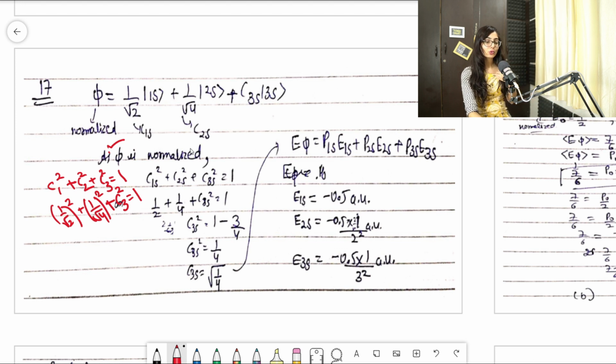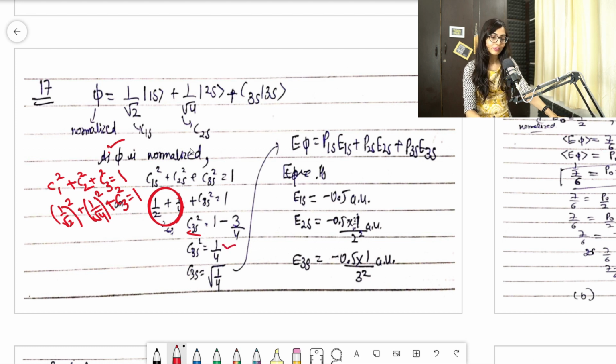This 1 by root 2 square will become 1 by 2, and 1 by root 4 square will become 1 by 4, and this will be c3 square is equal to 1, clear. So now you can find the value of c3 square, that would be 1 minus, when you add it up, it becomes 3 by 4, clear. So it will become 1 minus 3 by 4, which is 1 by 4, clear. So c3 will become under root of 1 by 4, clear.